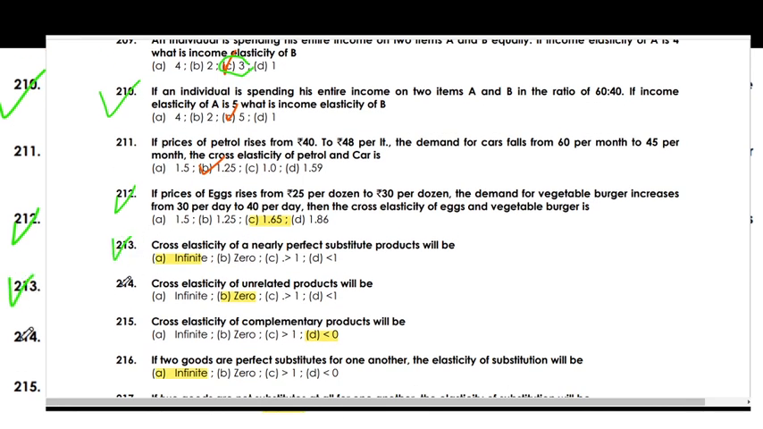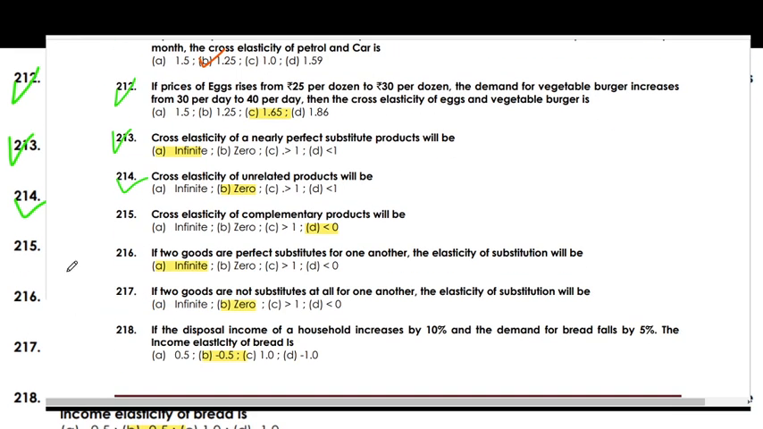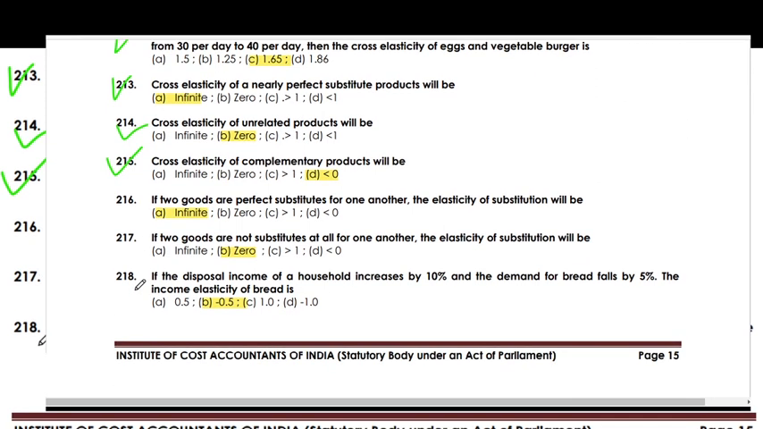The cross elasticity of a negatively perfect substitute product will be infinite. The cross elasticity of an unrelated product will be 0. The cross elasticity of a complementary product will be greater than 0. If the two goods are perfect substitutes for one another, the elasticity of substitution will be infinite. If two goods are not substitutes for one another at all, the elasticity of substitution will be 0.